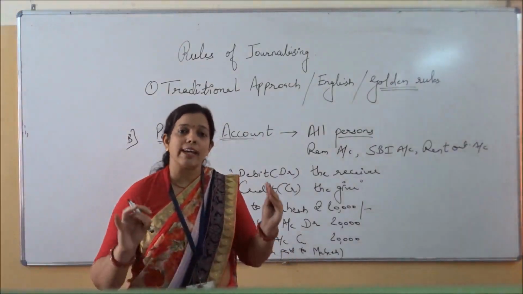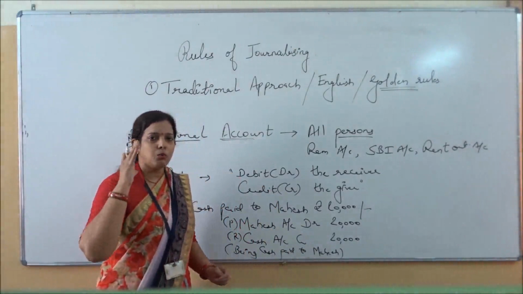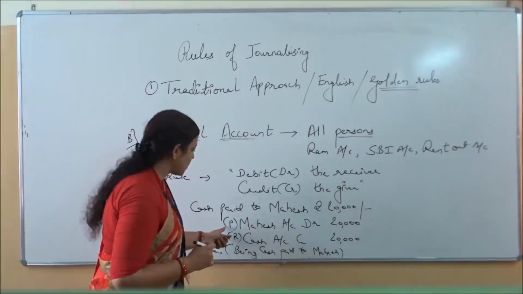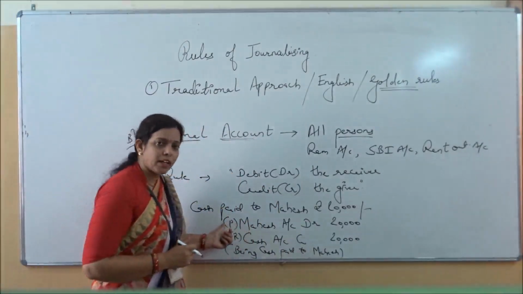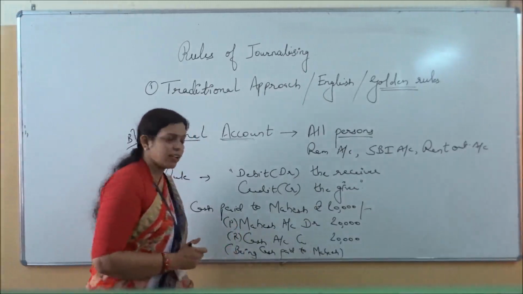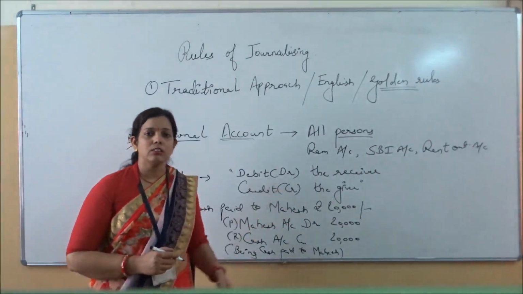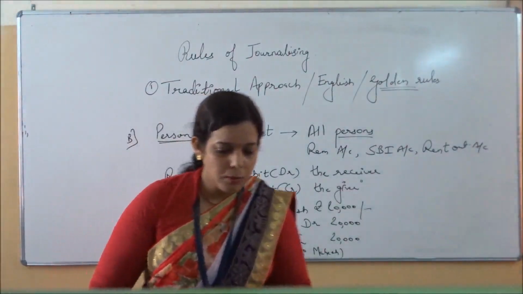But just for your understanding, so that you have a clear vision of what you are doing, I am telling you that Mahesh's type is P and cash's type is R, that is real. You do not have to write this. You just write the journal entry: Mahesh account debit, cash account credit. So this was the second one.